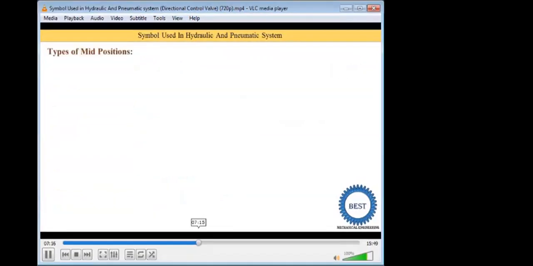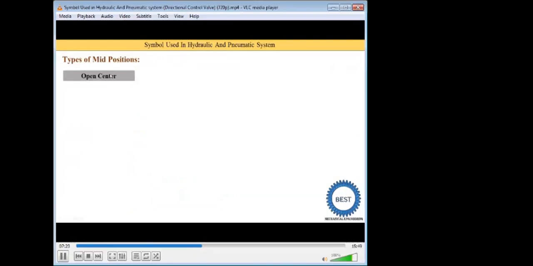Now the mid positions: what are the possibilities in hydraulic or pneumatic systems? The first one is the open center. Here, mid position means we focus only on the mid position ports. The first and third positions are not explained here. The first type is the open center, so first we draw the square by default. Open center means all 4 ports are connected with each other. It is called the open position. So here the P port, T port, A port and B port are connected with each other by this horizontal pipe.